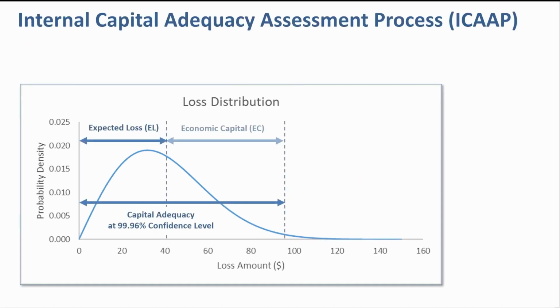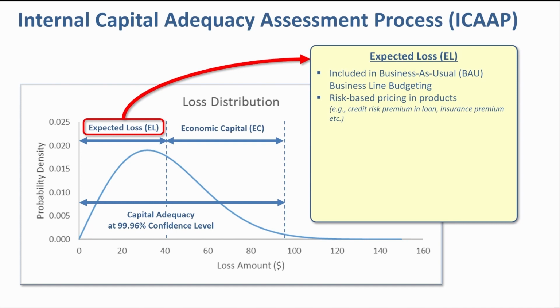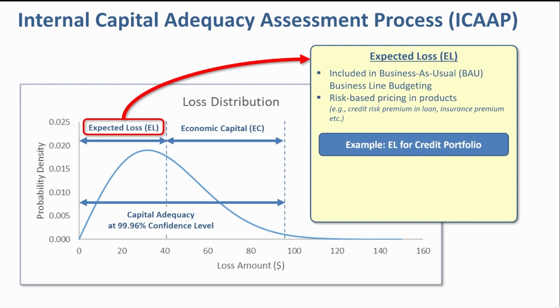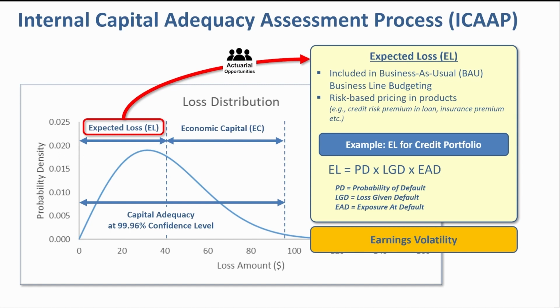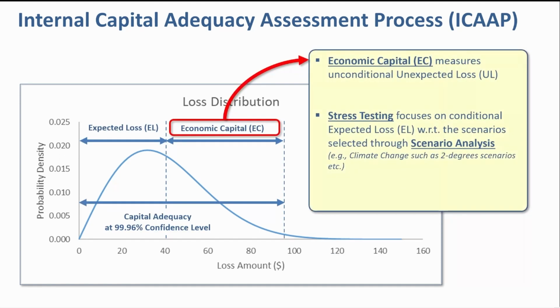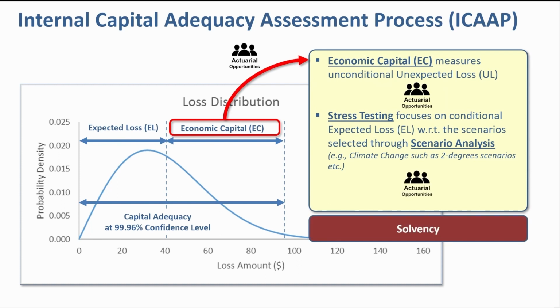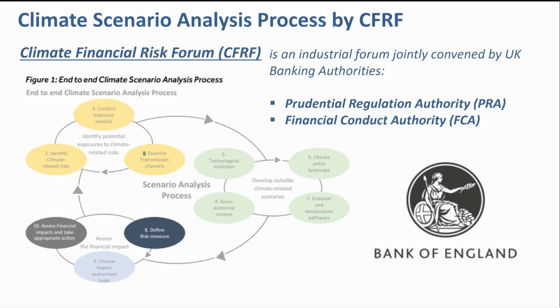The first component of capital adequacy is expected loss, which is included in business budgeting and is reflected in risk-based pricing in products. An example in Basel II and Basel III for credit portfolio is that EL equals PD times LGD times EAD. In general, it relates to the earnings volatility of a company. Solvency is addressed by budgeting for economic capital, which measures unconditional unexpected loss. One approach is stress testing, which focuses on conditional expected loss in reference to scenarios selected through scenario analysis. This is well documented by UK banking regulators in a Climate Financial Risk Forum.